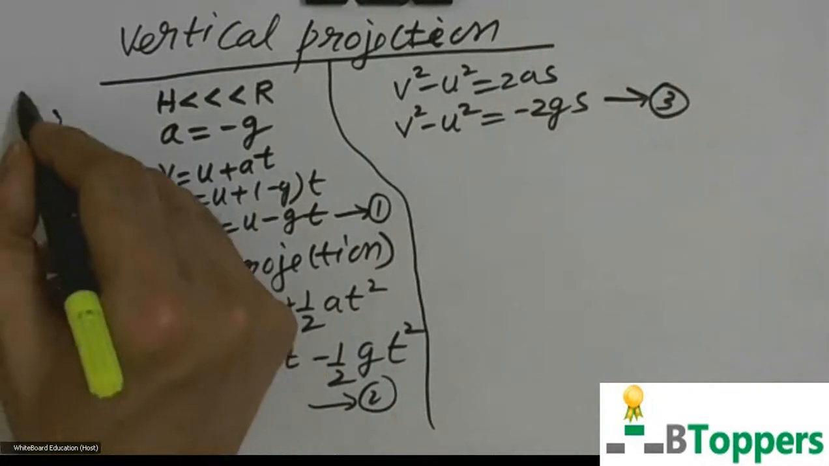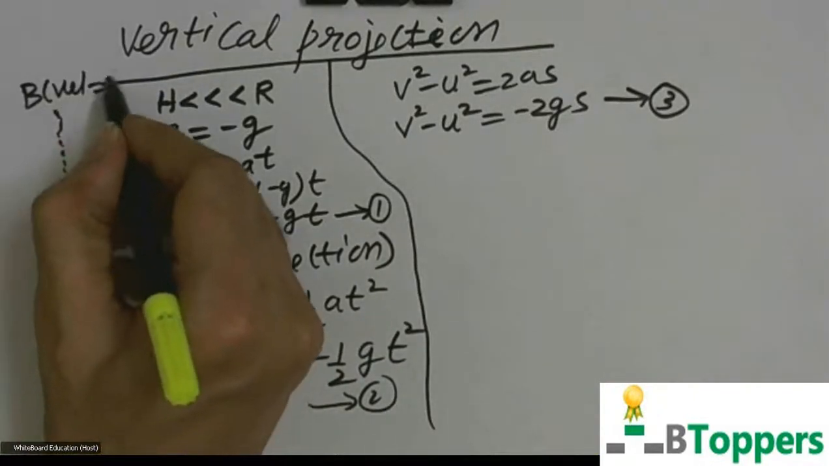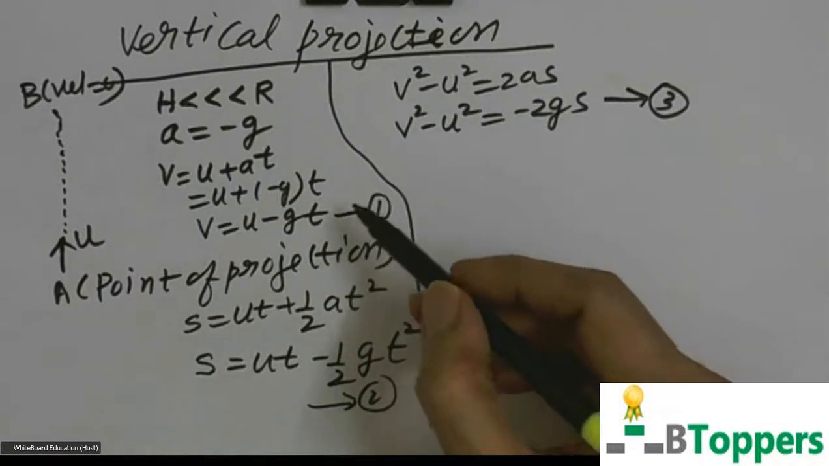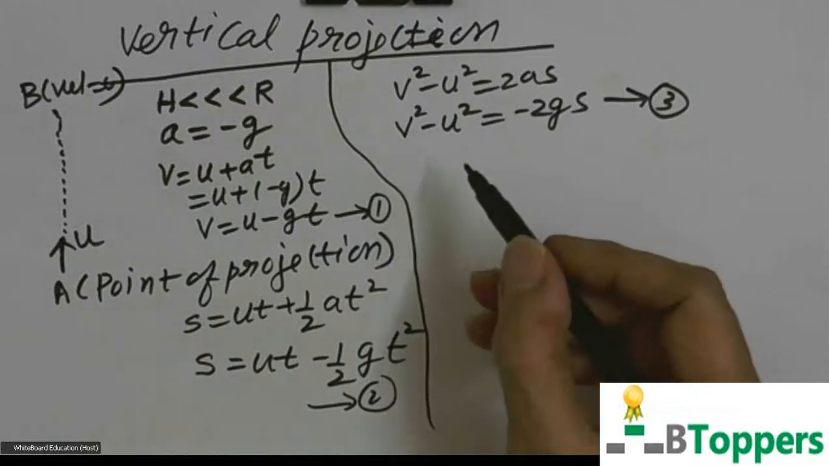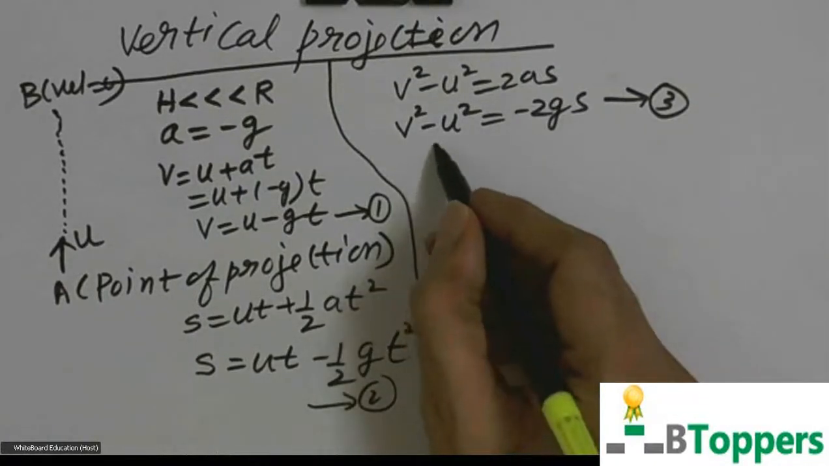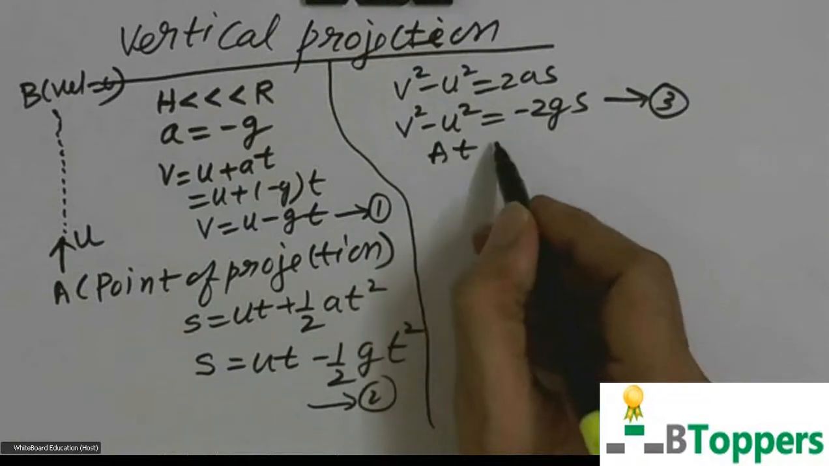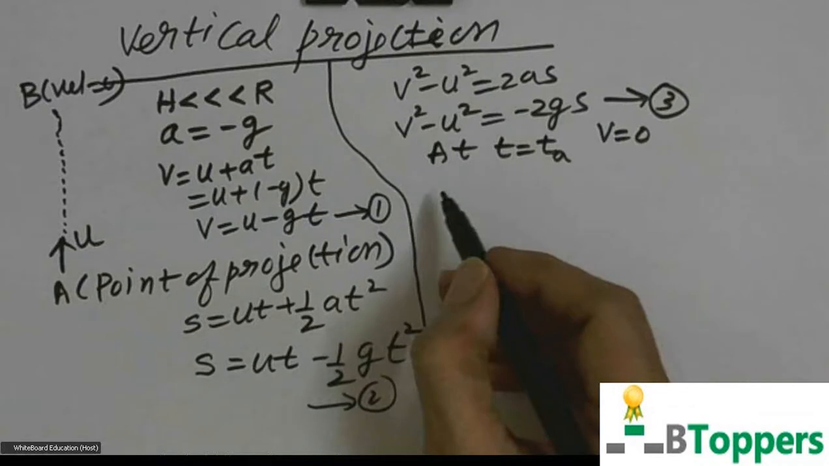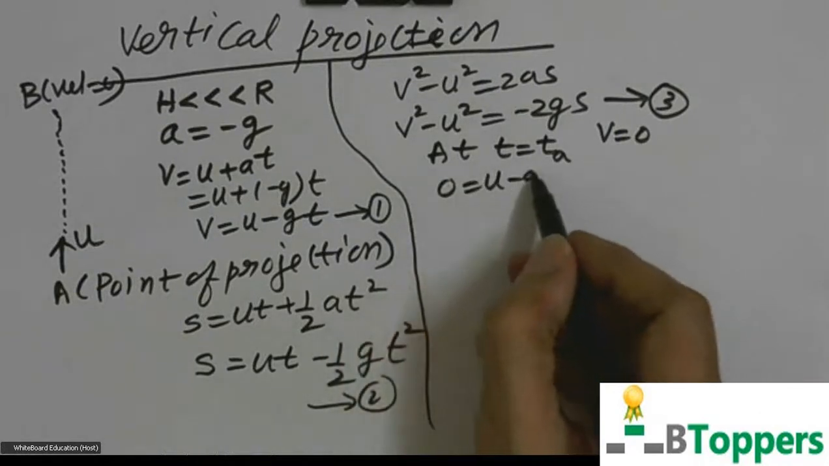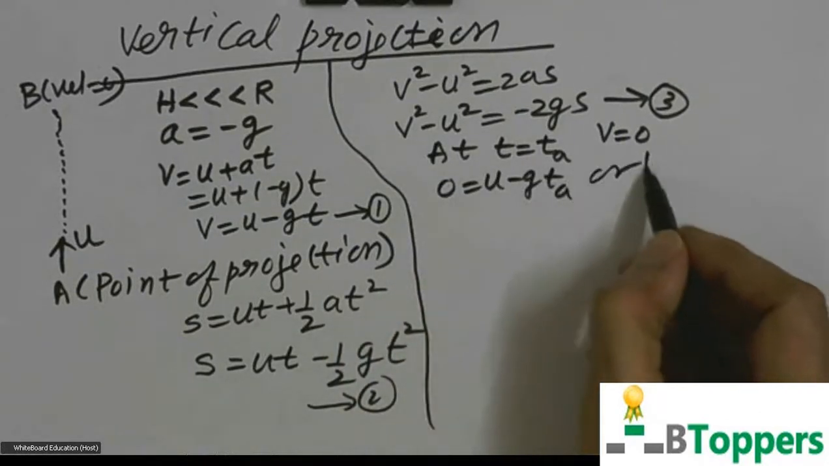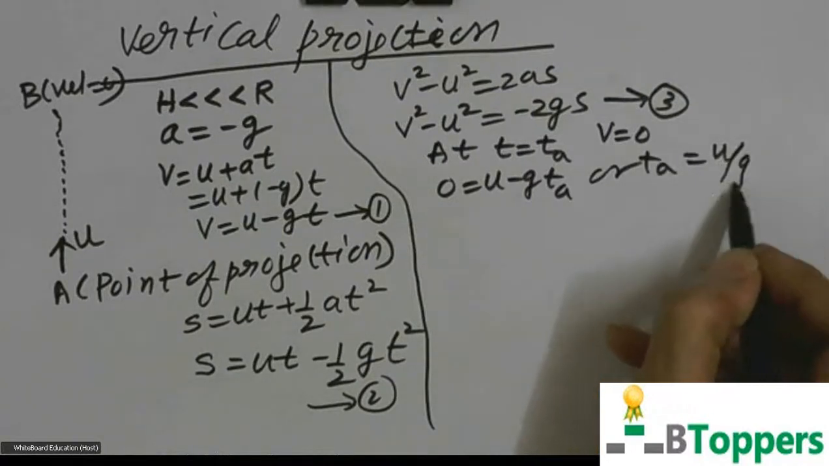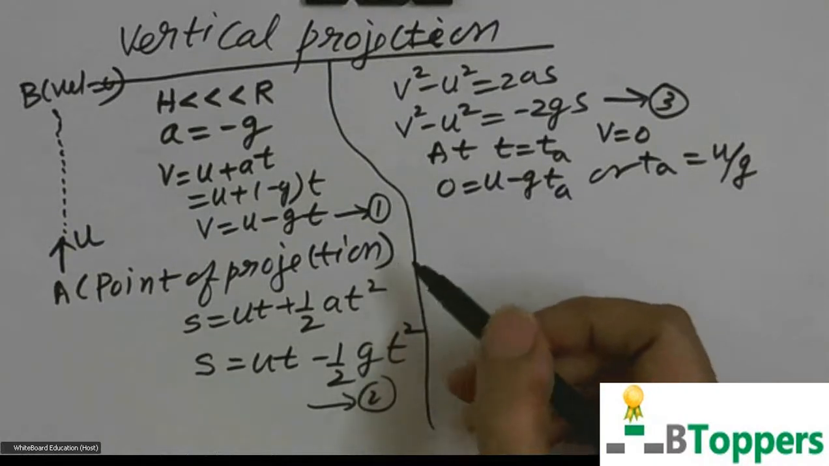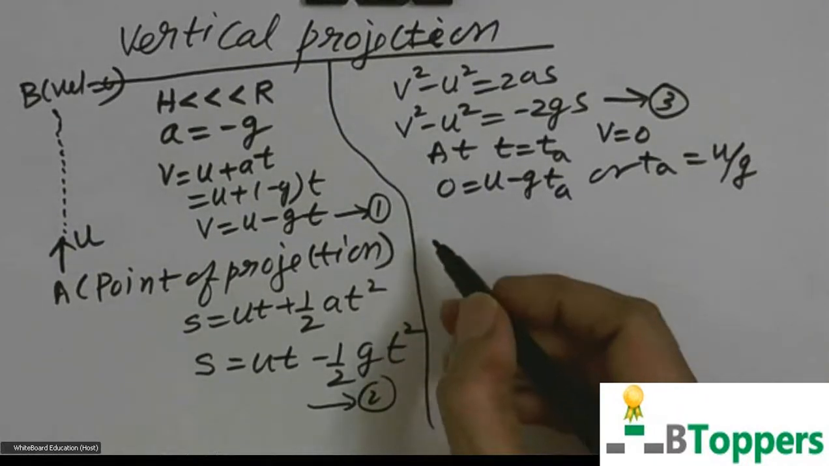Let B be the highest point at which the velocity of the body becomes 0. If you put v equal to 0 in equation 1, you can find the time taken to reach the highest point, called the time of ascent. If you denote the time of ascent by T subscript A, at t equal to T_A, v equal to 0. Substituting these values in the first equation, you get time of ascent equal to u by g, the time taken to reach the highest point. When the body returns to the point of projection, the net displacement will be 0.